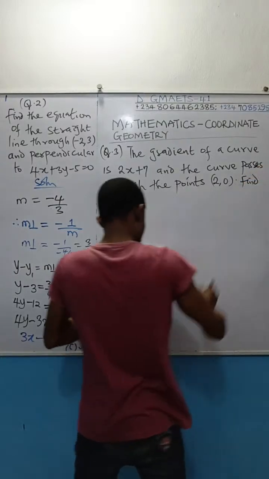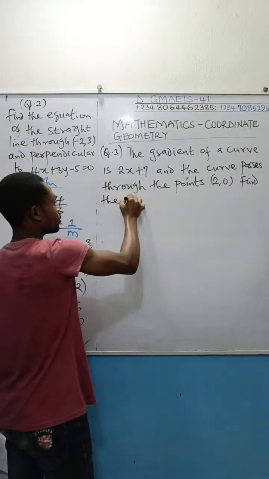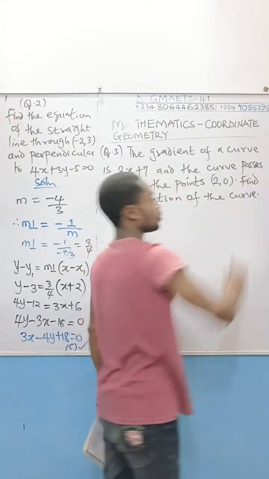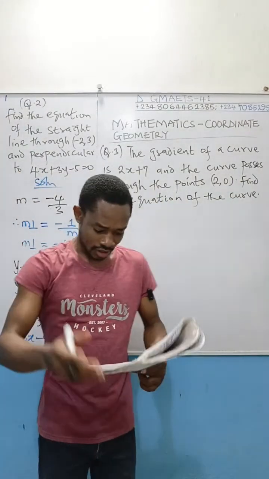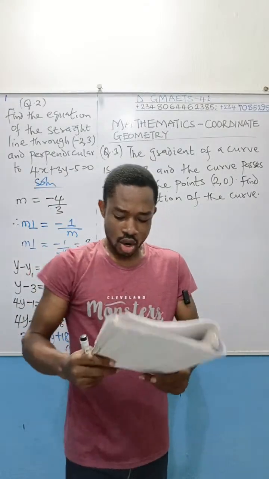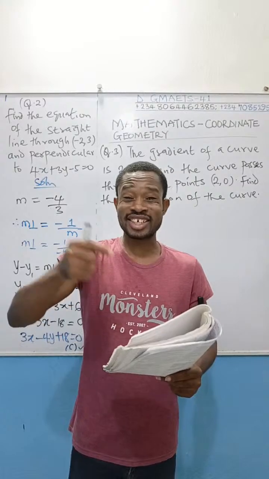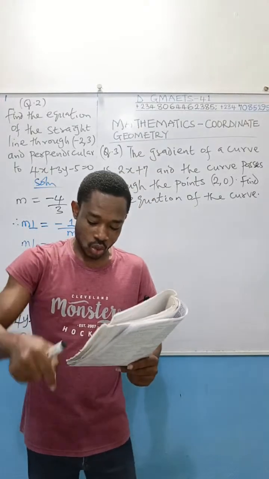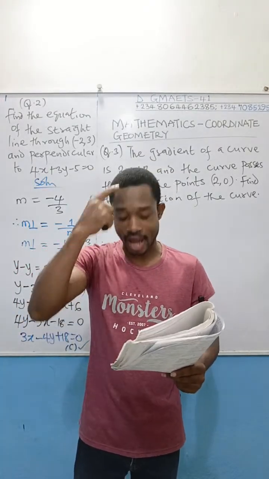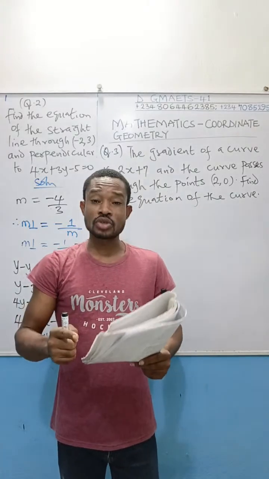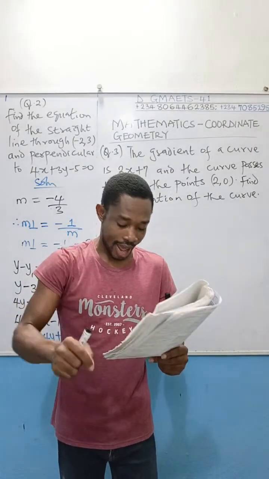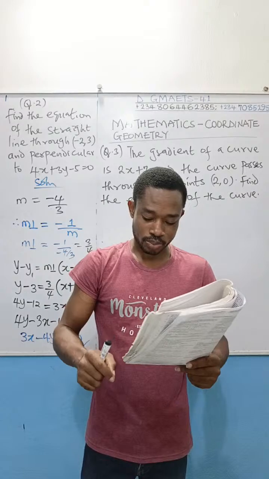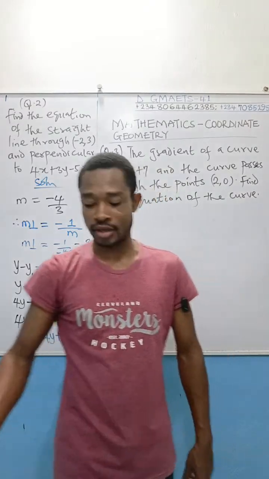Find the equation of the curve. So that's the question. Now listen to the options as I dictate. Option A, y equals x squared plus 14x plus 11. Option B, y equals x squared plus 7x plus 9. Option C, y equals x squared plus 7x minus 18. Option D, y equals x squared plus 7x plus 18.